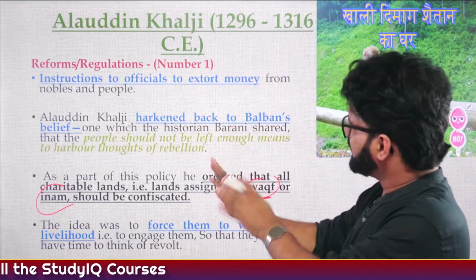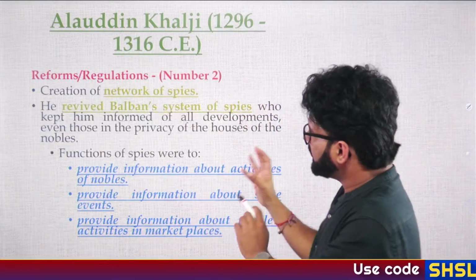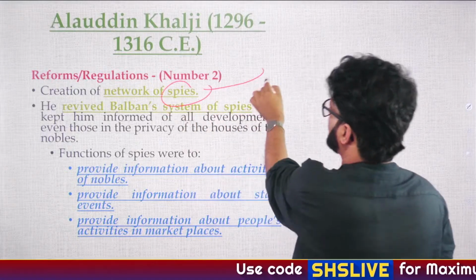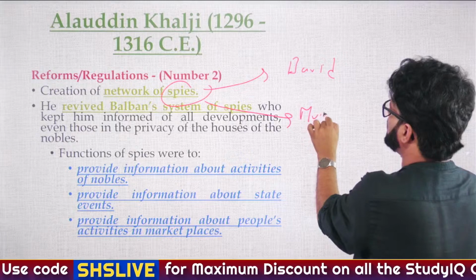So all these things are written here. Reform regulation number 1. Reform regulation number 2. Please remember the names. Spies, Barid and Muhniyan. These are the words, these are the terms which you have to keep in mind.